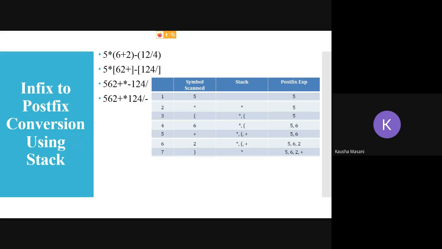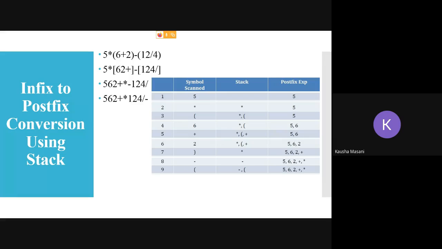Then I come against 2, so 2 is an operand, so it goes into postfix. Now I'm coming across a closing parenthesis. So plus got popped out, parenthesis got removed. The only thing remaining in the stack is star. So 562 plus. Now there is a minus sign. Now see, we are comparing minus and on the top of the stack there is star.